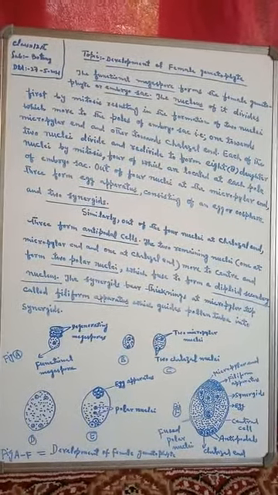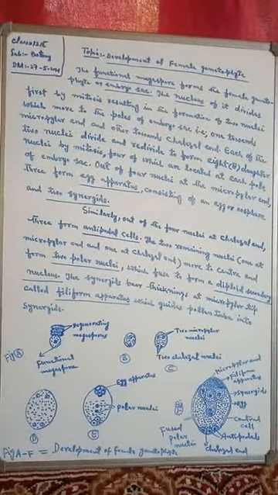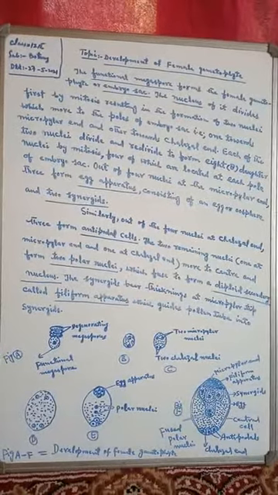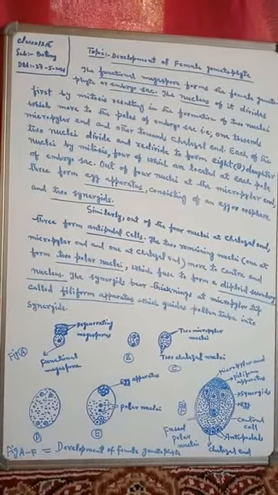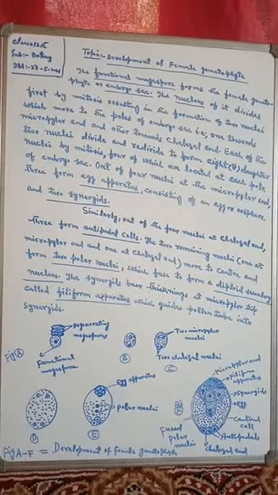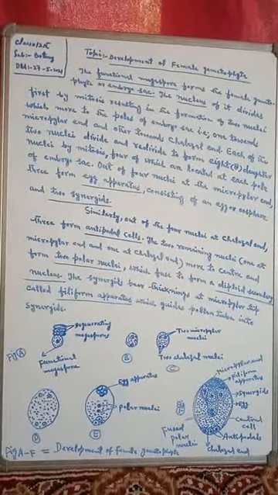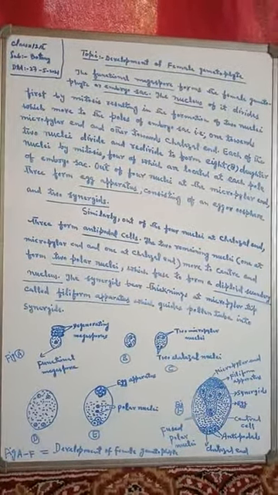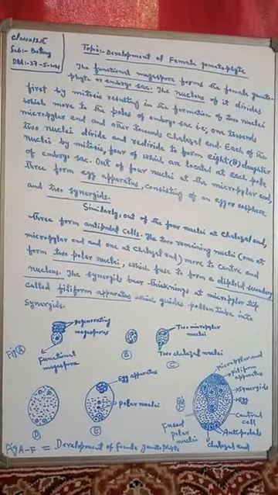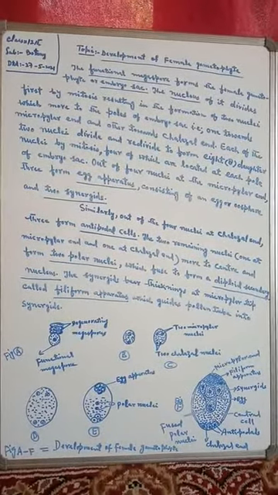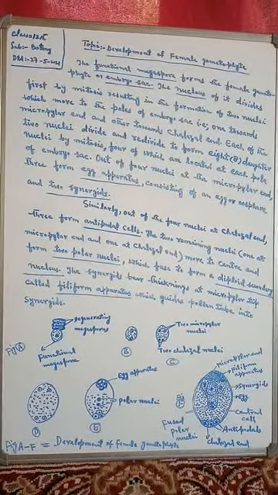That means the nucleus is divided into two nuclei, and those two nuclei move towards the poles of the embryo sac. One nucleus moves towards the micropylar end of the embryo sac, whereas the other nucleus moves towards the chalazal end of the embryo sac.